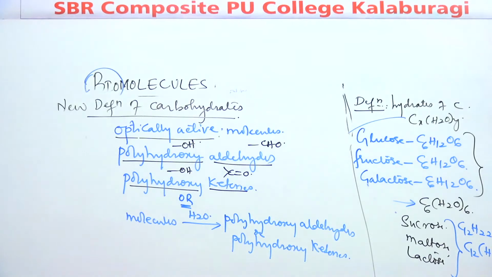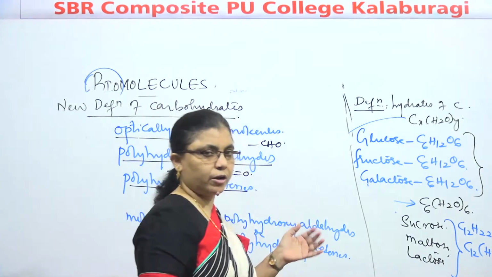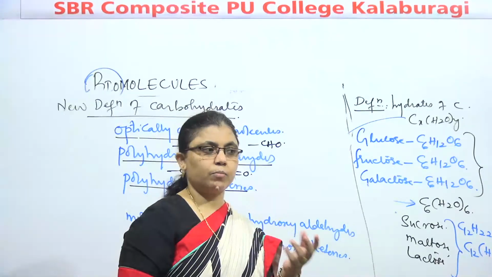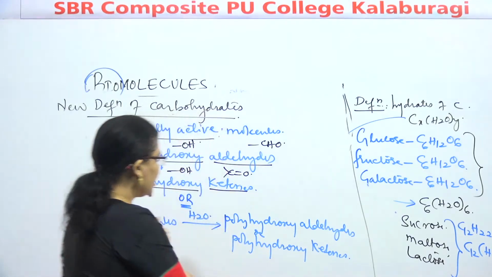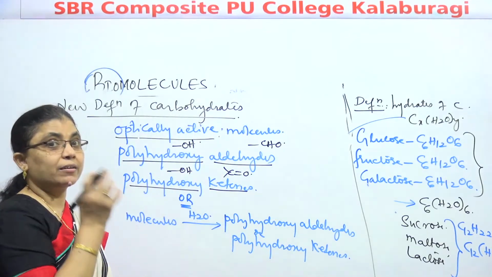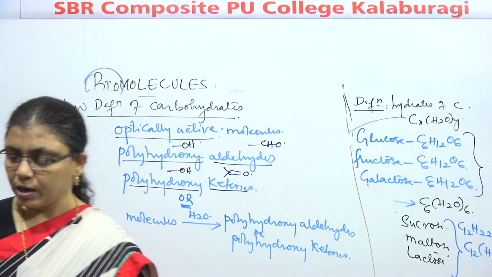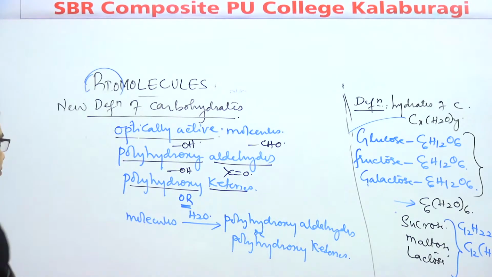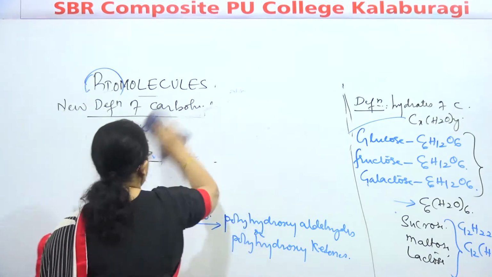Here we need to discuss glucose elucidation, that is structural elucidation, how we come to know the existence of the molecule. Other than that, we have to discuss their characteristics and biological importance, all of which we'll see one by one. Let us move to classification of carbohydrates.